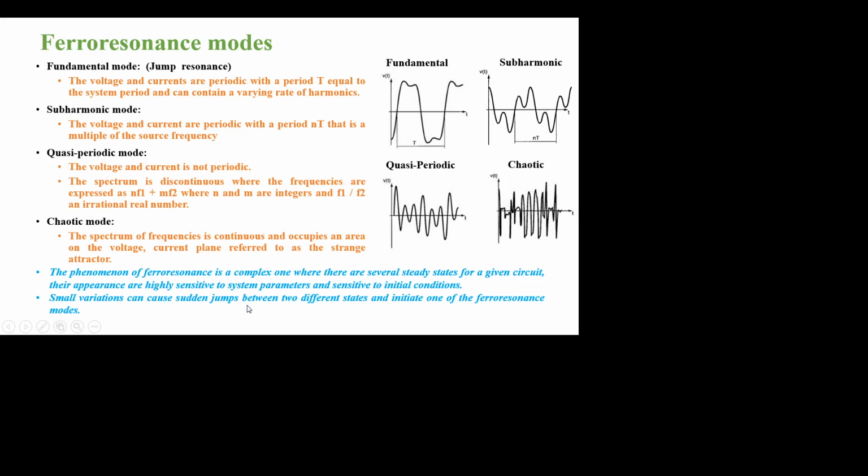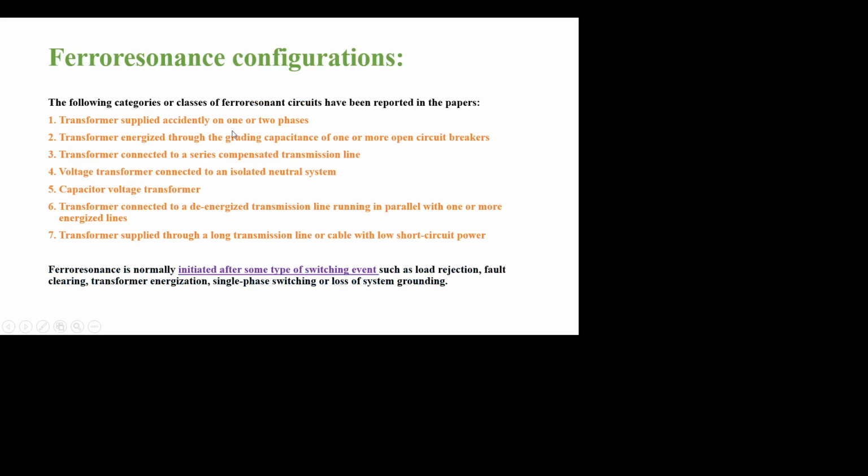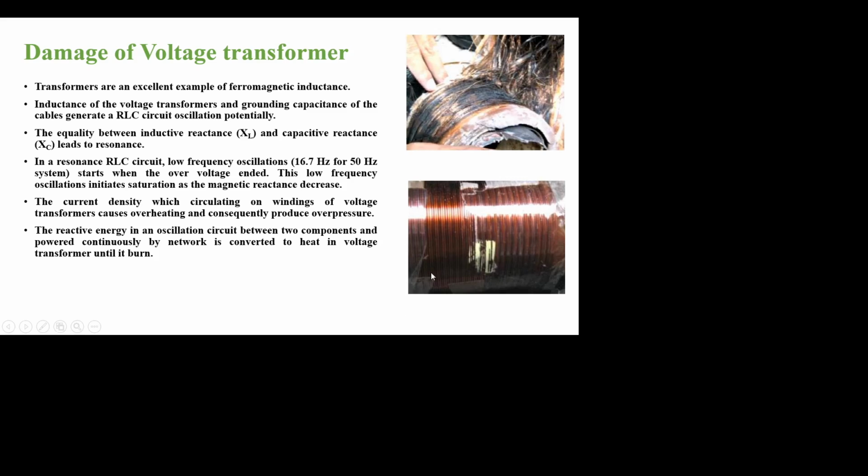Any change in the circuit conditions will cause a sudden jump such that it initiates any one of the ferroresonance modes. The listed configurations of ferroresonance are reported in literature. So it is concluded that ferroresonance is initiated after any switching event like load rejection, fault clearing or loss of system grounding. This figure shows the damage due to ferroresonance.